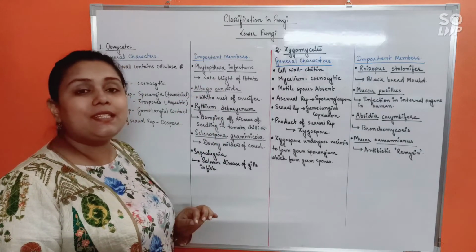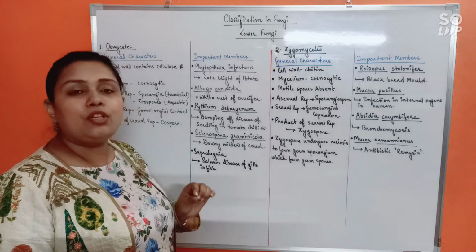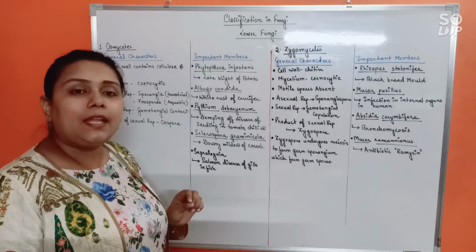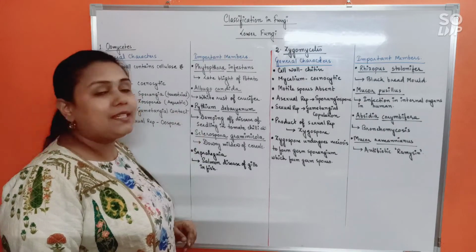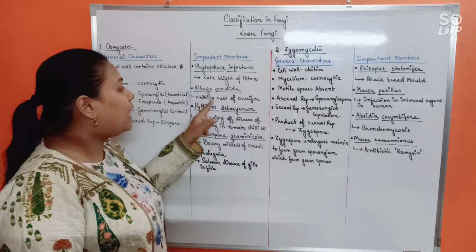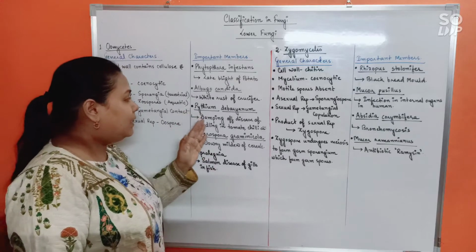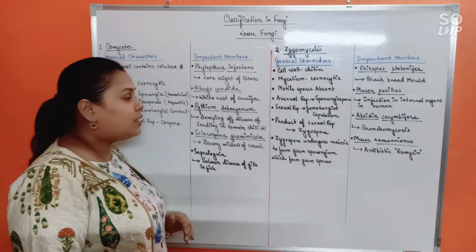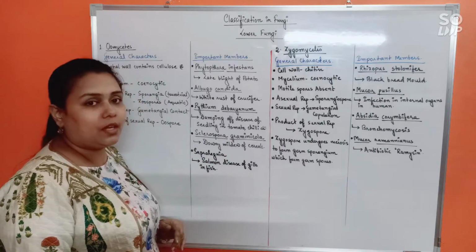It causes a disease called late blight of potato, marked by brownish or blackish spots on the aerial parts of the plant. Next, Albugo candida, also a parasitic fungus, which causes white rust of crucifers. Next, Pythium debaryanum, it causes damping off disease of seedlings in tomato, chili, etc.